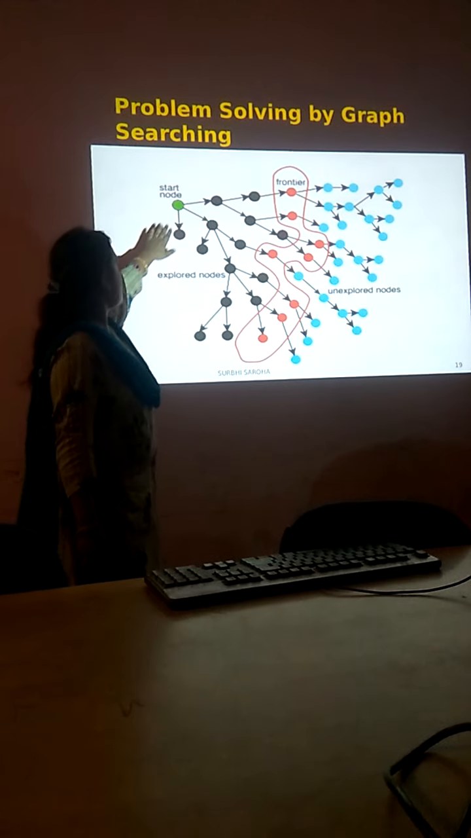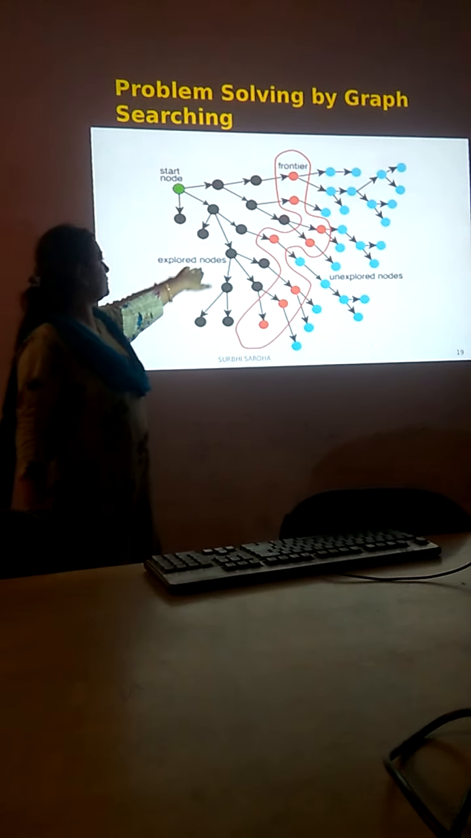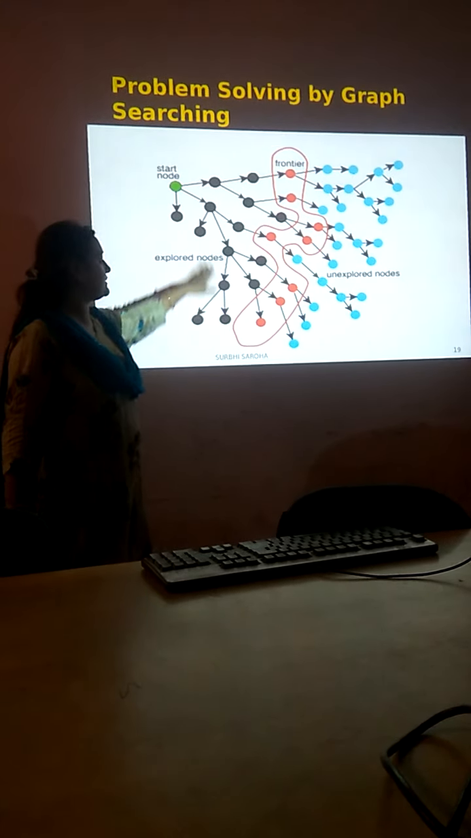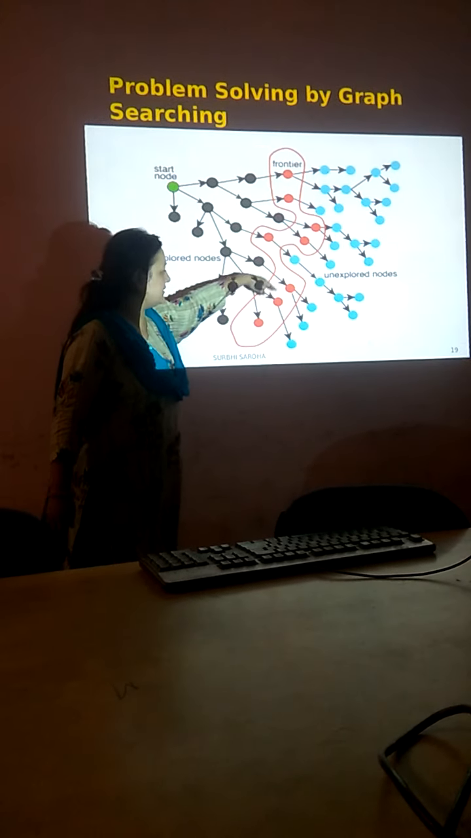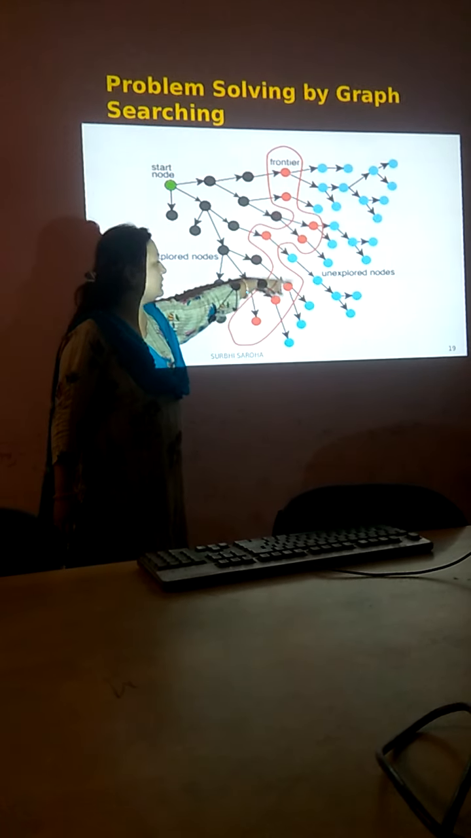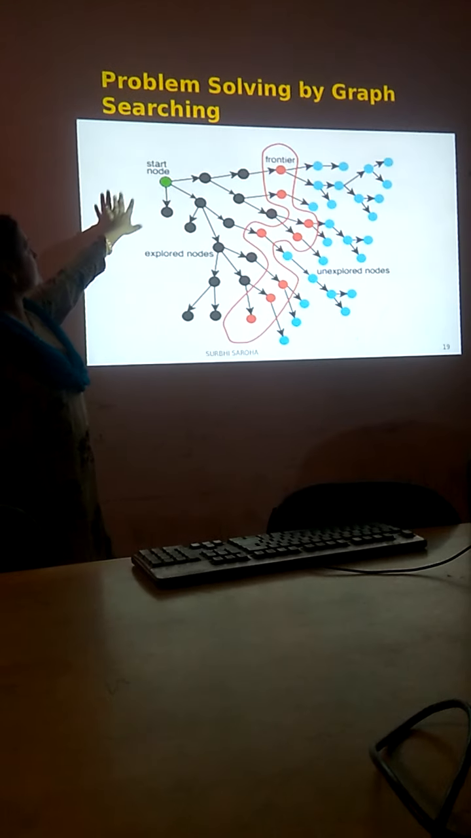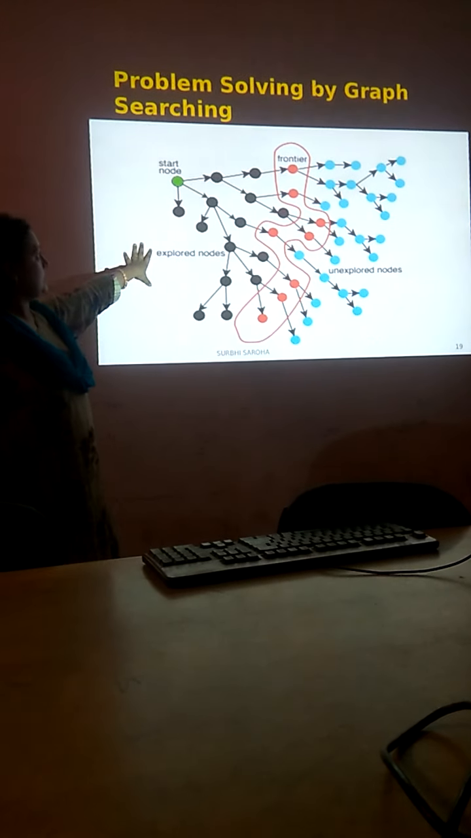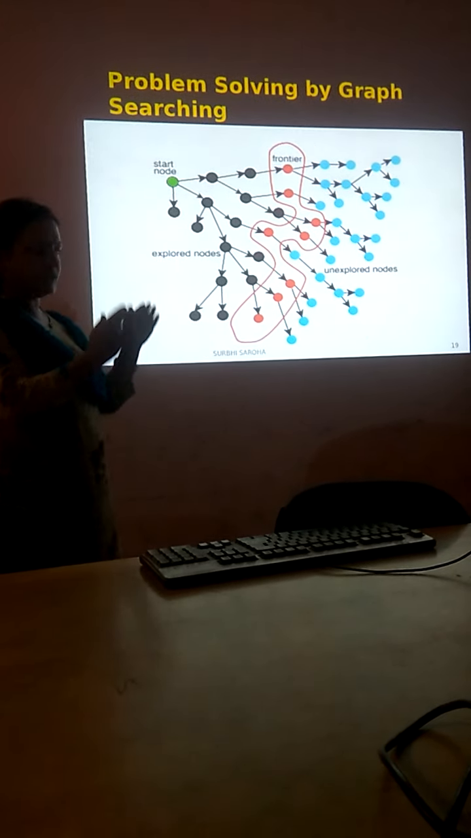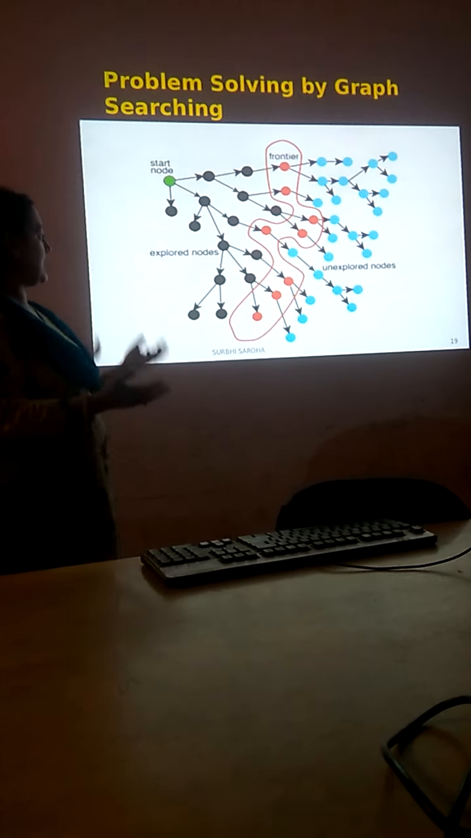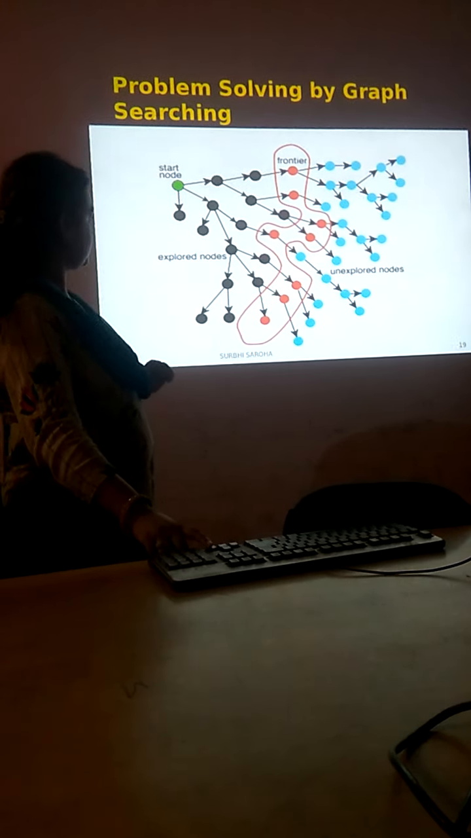So this is the start node, and this is the goal node. These black ones are the nodes which we have already traversed, and this is the frontier. Till here we have traversed. The blue lines are unexplored nodes. So this is problem solving by graph searching. So you have a start node, the frontier nodes, the unexplored nodes and the goal nodes.